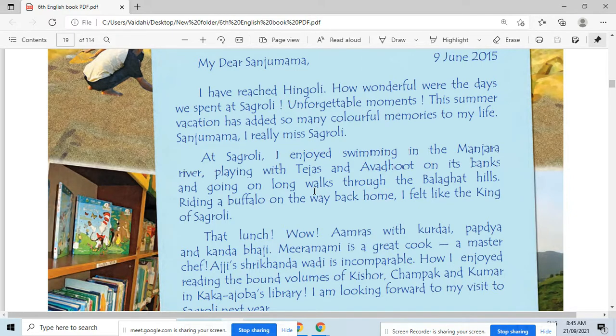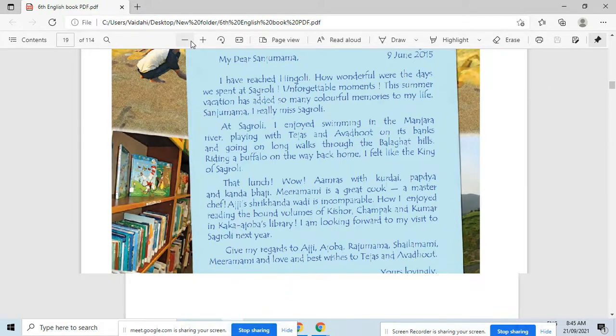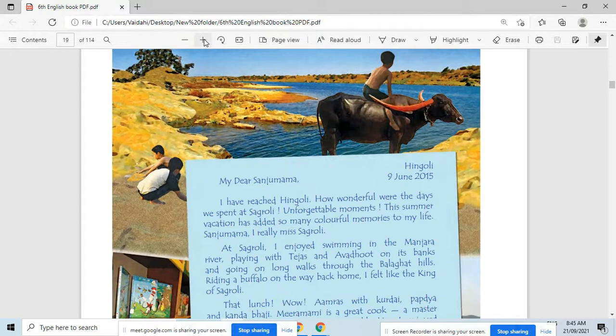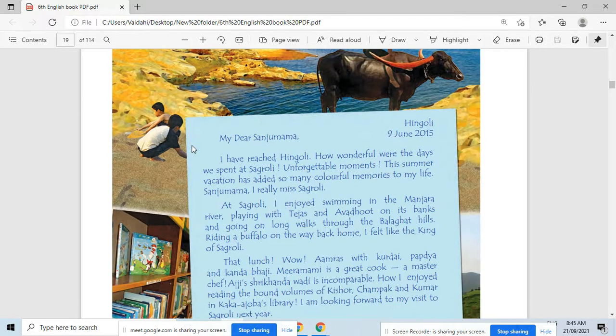So after enjoying swimming in that Manjra river, Raman played with Tejas and Avdut on its banks. मग त्या नदीमध्ये त्याने त्या ठिकाणी पोहण्याचा आनंद घेतला. एवढंच नव्हे तर तेजस आणि अवधूत यांच्याबरोबर त्याने काय केलं की त्या ठिकाणी तो या नदीच्या काठावरती खेळला देखील. Here you can see in this picture how Raman played with Tejas and Avdut on its banks.